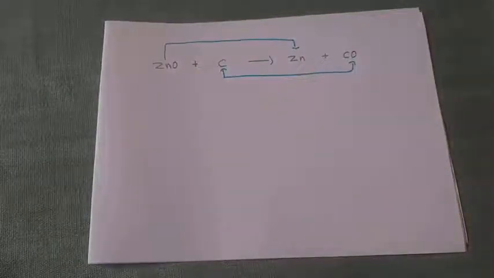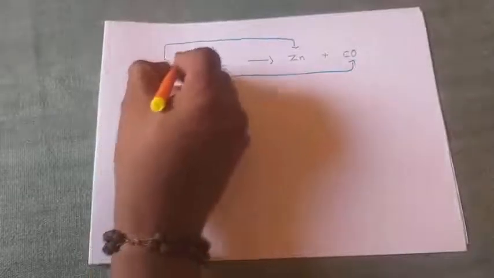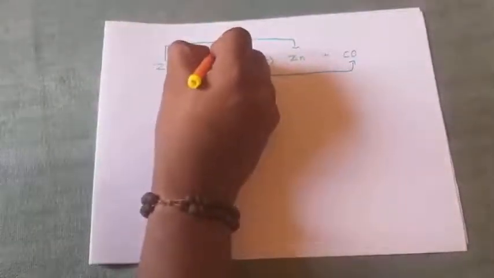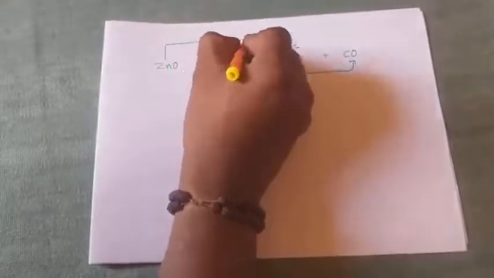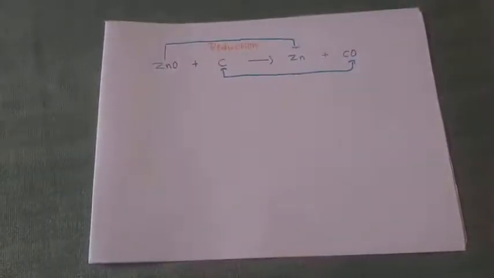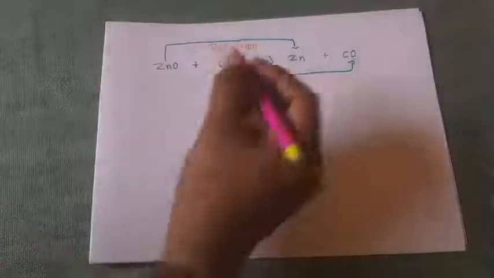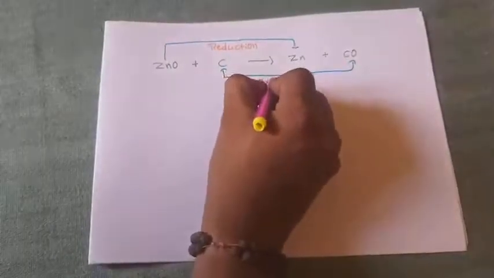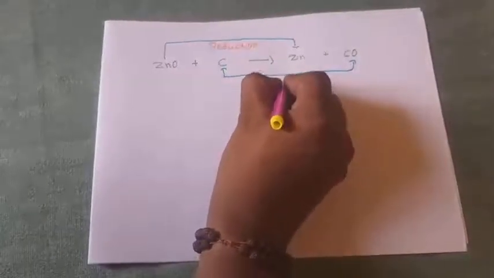Now tell me which is the oxidizing agent and which is the reducing agent. Zinc oxide is losing oxygen. Losing of oxygen, we can call it reduction. Yes or no? This is reduction. Then gaining of oxygen, we can call it oxidation.